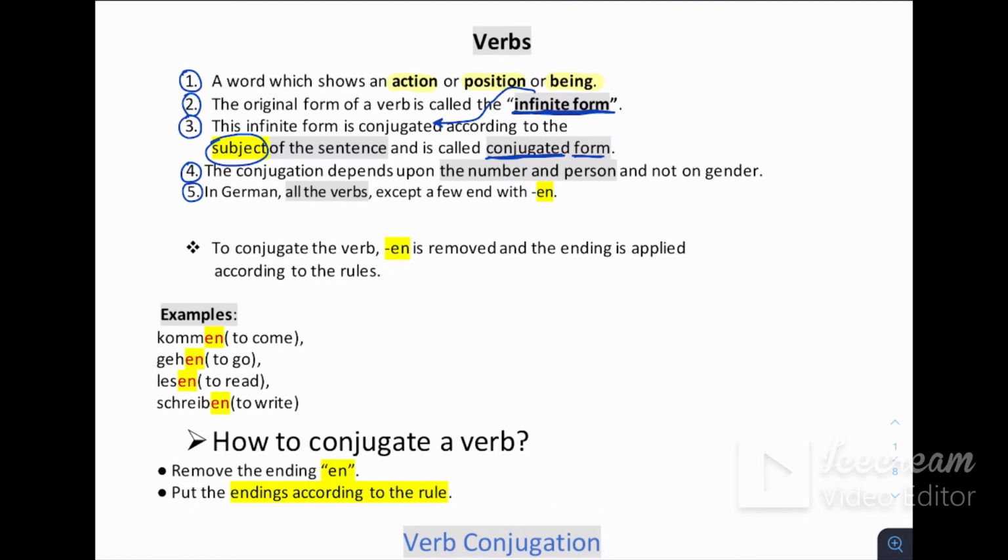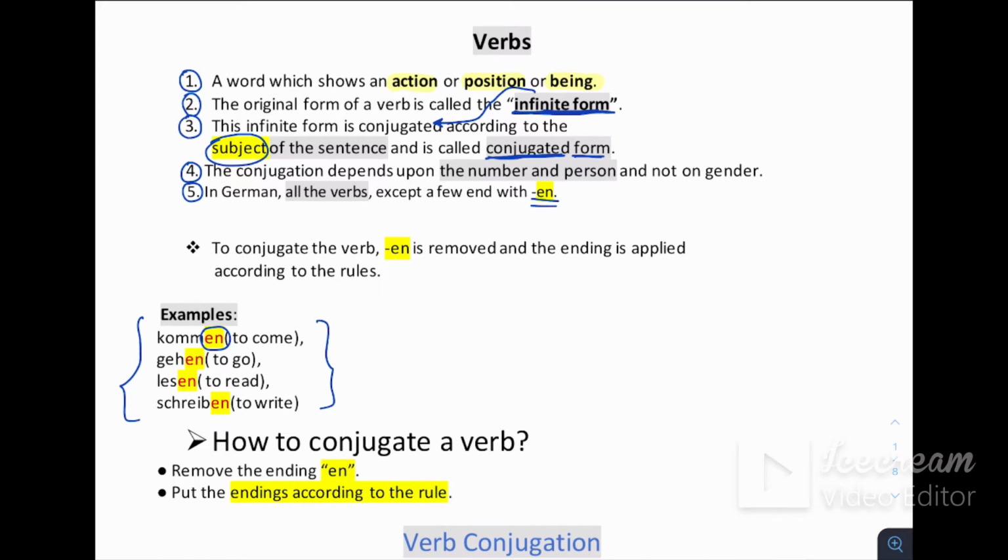Fifth one: in German, all the verbs except a few end with en. So from this we can guess that around 98% of our German verbs end with en. For example, kommen, which means to come. Can you see the highlighted one here? Kommen ends with en.